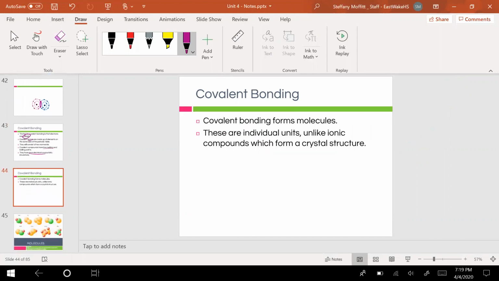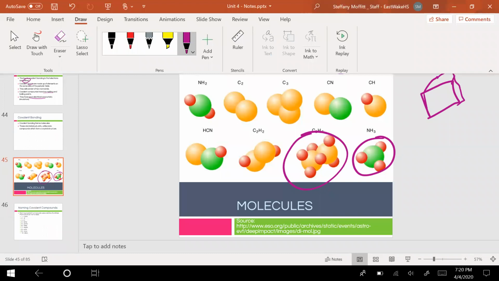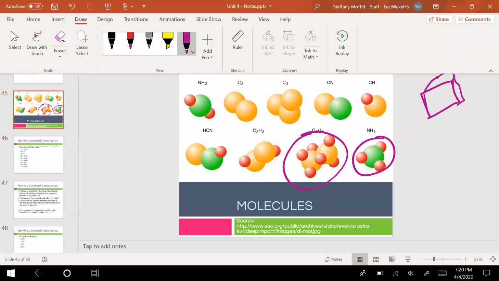They're going to form what we call molecules, which are individual units that look like this. So we're not going to have a crystal structure that forms like this box. We're just going to be making these individual molecules. Some molecules that you might be familiar with: water is covalently bonded. You also have carbon dioxide. Those are some covalent compounds you could be familiar with.